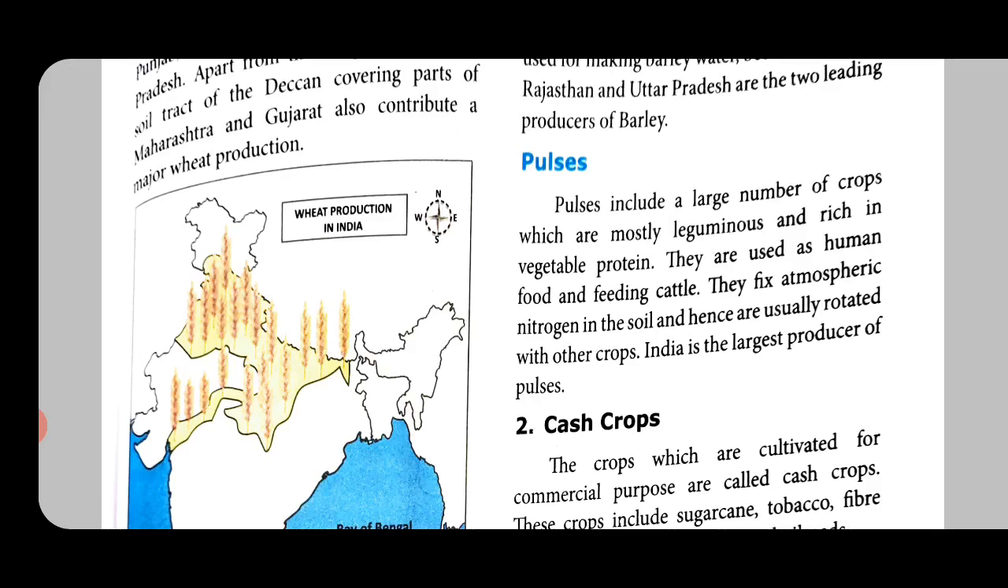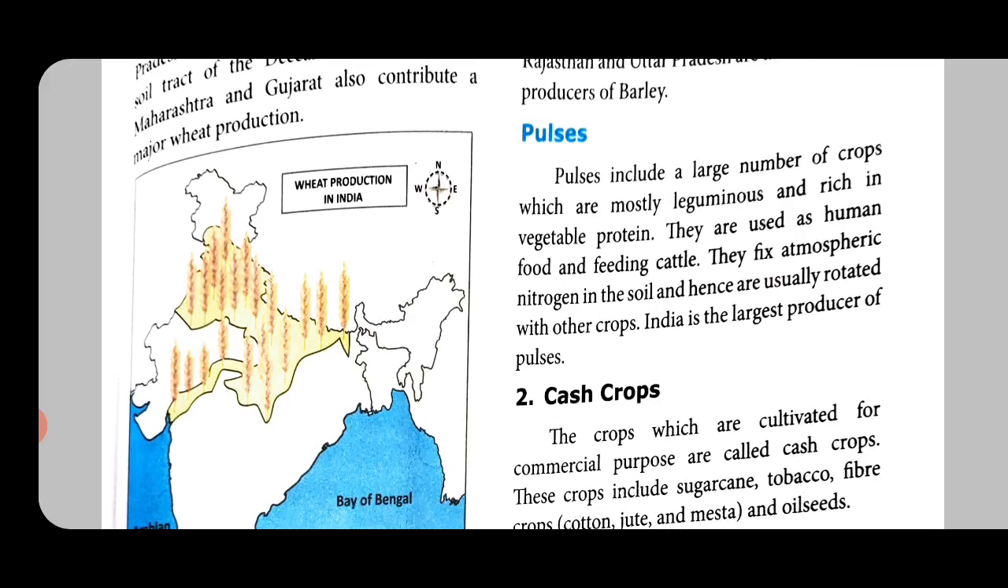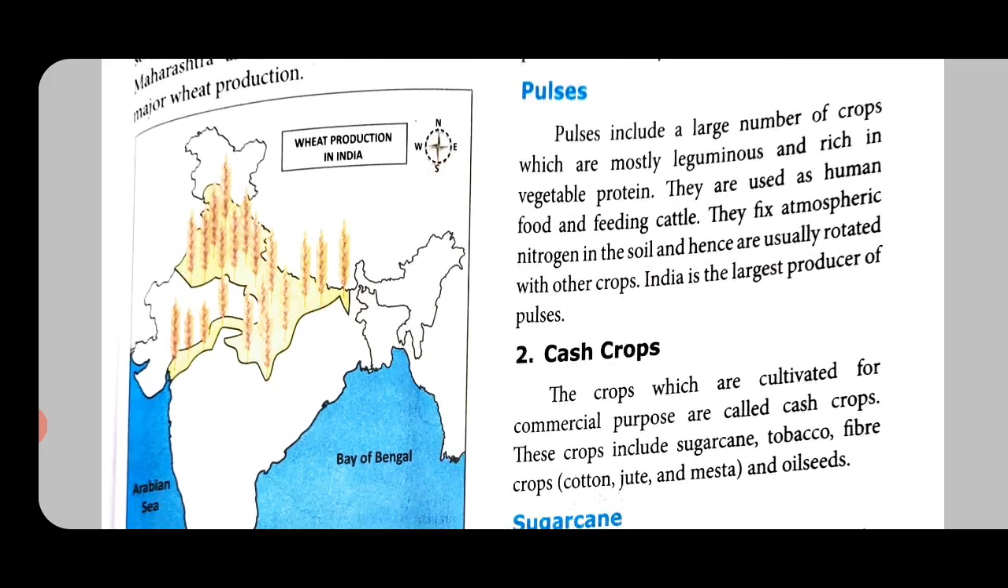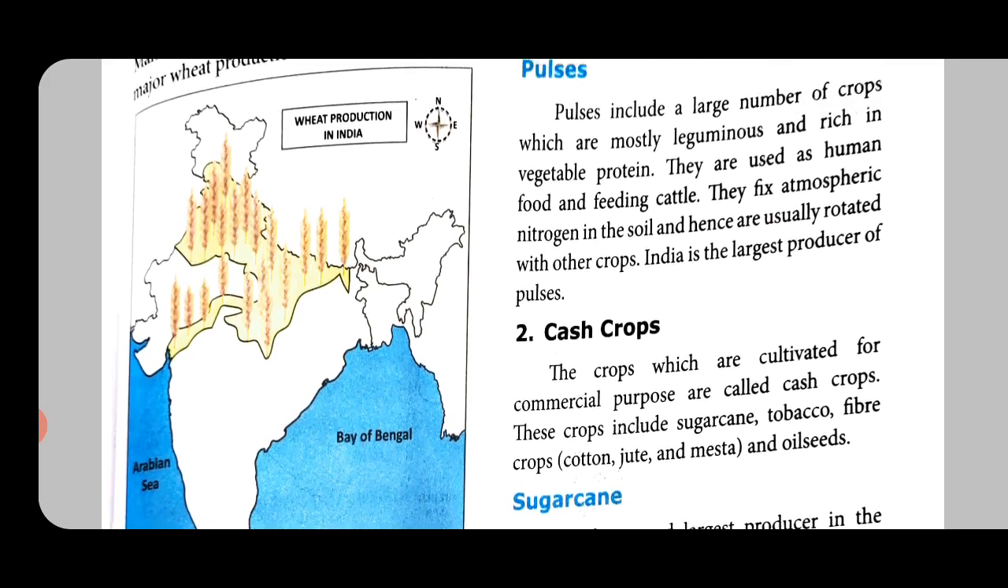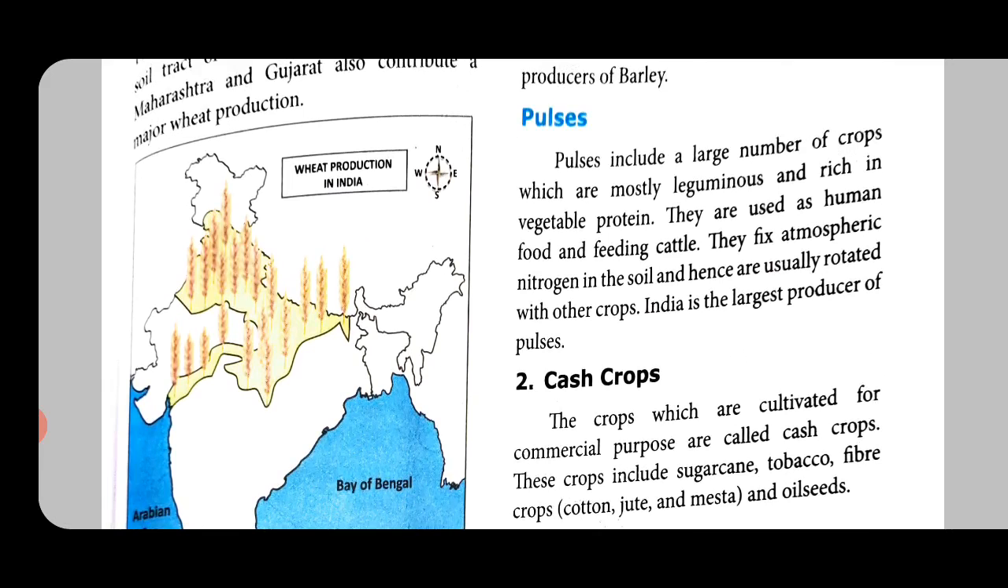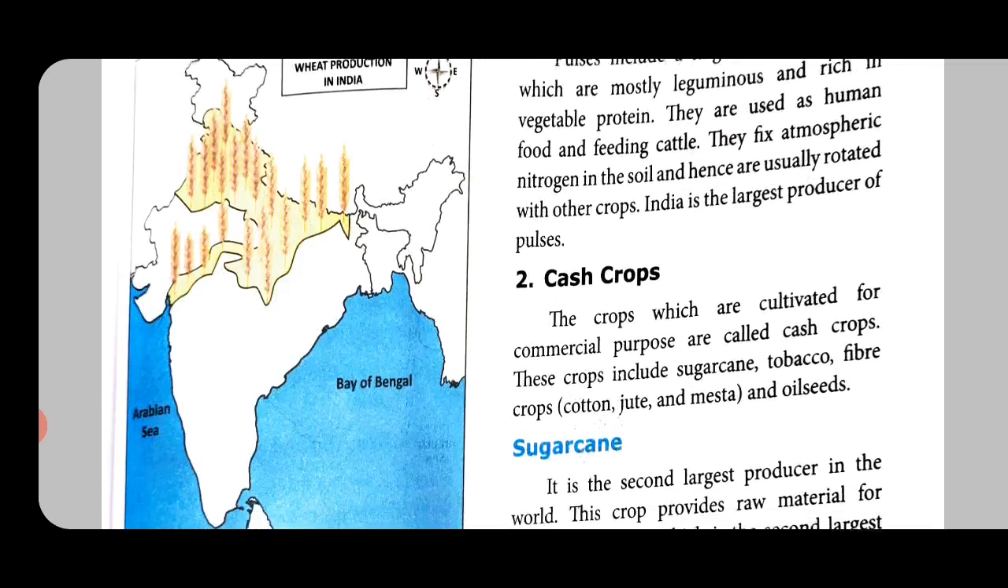Next we have pulses. Pulses means parpu. Pulses include a large number of crops which are mostly leguminous and rich in vegetable protein. They are used as human food and for feeding cattle. So, you know that we use them both for people and for the cattle. They fix atmospheric nitrogen. So, if you see people who do cultivation, they will do rice and then for some months they will do pulses, then they will go back, because that will fix nitrogen content in the soil and hence pulses are usually rotated with other crops. India is the largest producer of pulses.